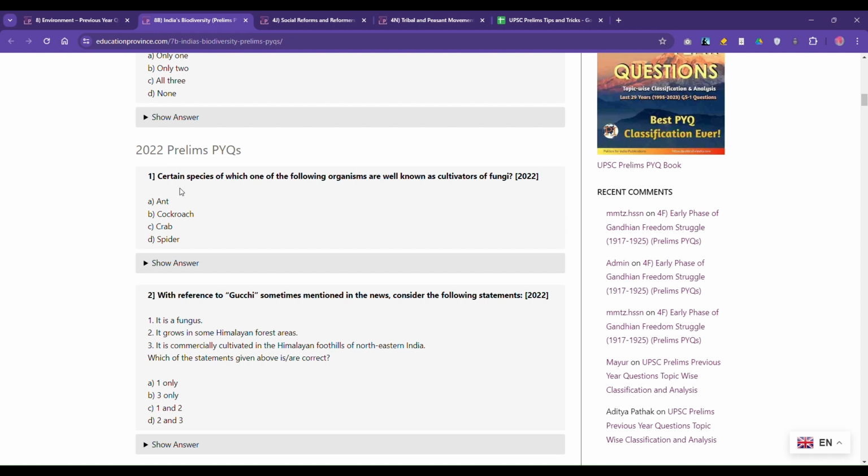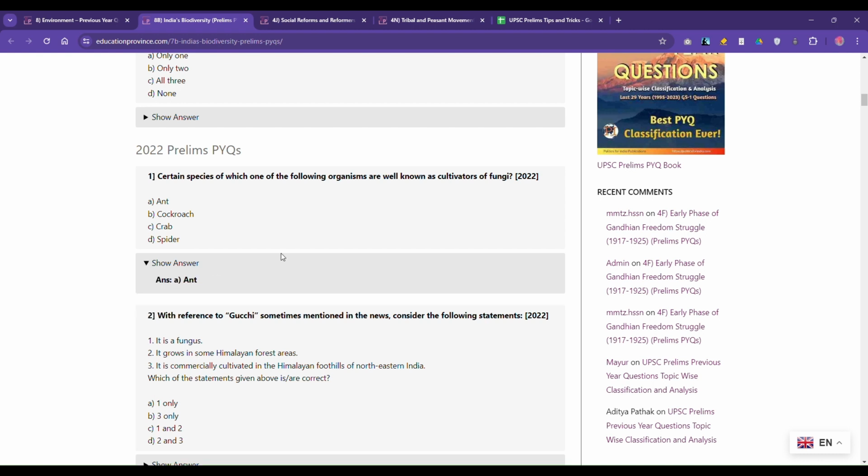If it has a web, it doesn't make sense that it will cultivate fungi, because it will catch its prey through that mechanism. Then ant and cockroach seem more likely, and if you see the actual answer, it's ant. So in some areas you'll be able to eliminate options just on the basis of logic.